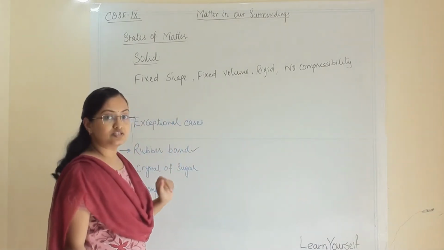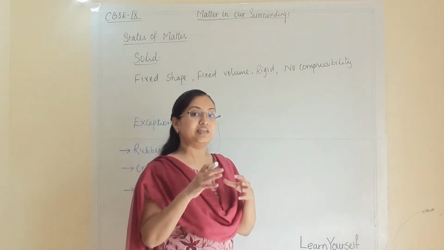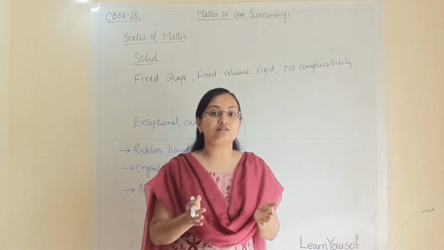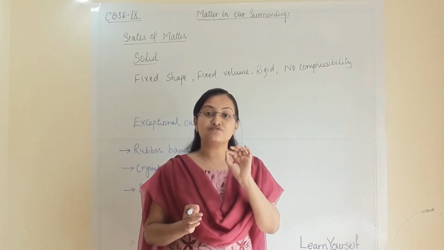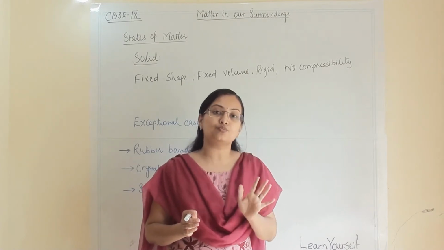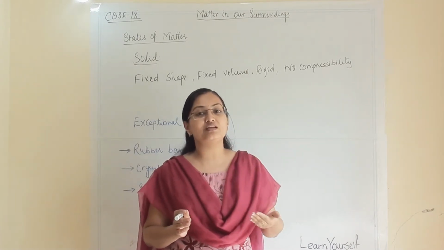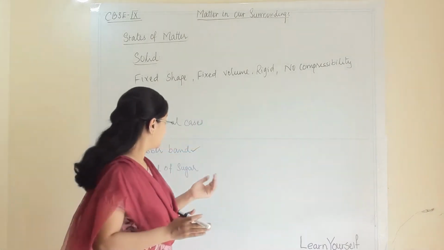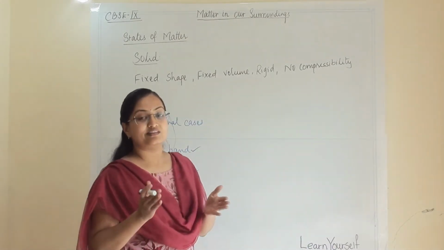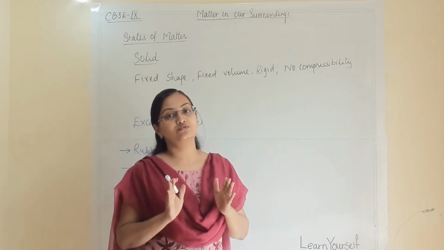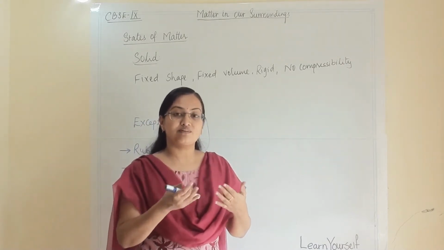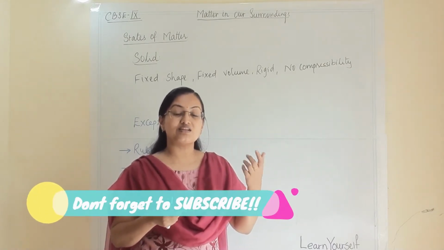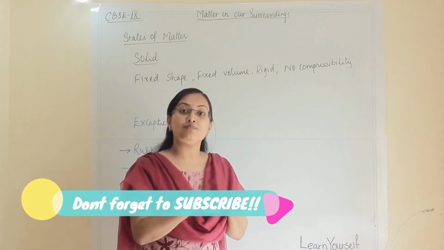Now second, crystal of sugar. Whenever we are filling a certain amount of sugar in a vessel, it will seem to take the shape of the vessel. The crystal of sugar is in the shape of a cube and it will remain the same after we fill it into a specific jar or a vessel. It won't change. So crystals of sugar are solid, they have fixed shape, they have fixed volume. Even though we can feel, whenever we see a jar of sugar, that if it is a glass jar, then we can see that sugar has taken the shape of that glass jar.